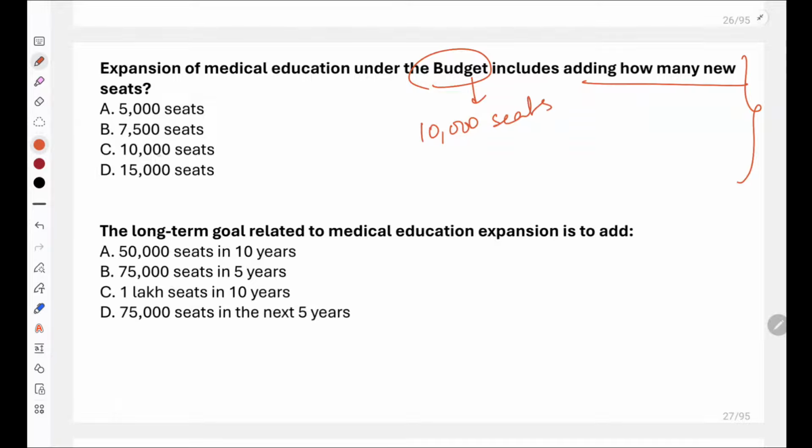And what is the long-term goal? The long-term goal related to medical education is to add how many seats? It is to add 75,000 seats in 5 years. So please remember both of these facts, that 10,000 seats and long-term is 75,000 seats in 5 years.